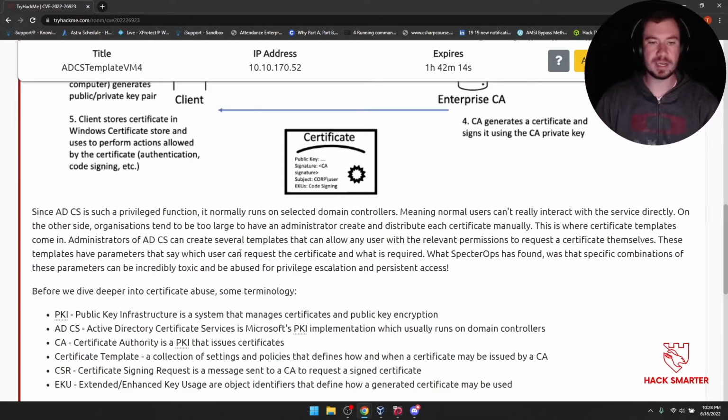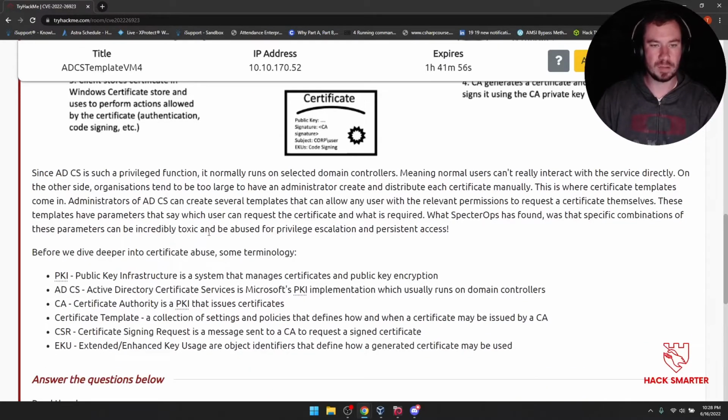Administrators of ADCS can create several templates that can allow any user with the relevant permissions to request a certificate themselves. These templates have parameters that say which user can request a certificate and what is required. What SpecterOps has found was that specific combinations of these parameters can be incredibly toxic and be abused for privilege escalation and persistent access.